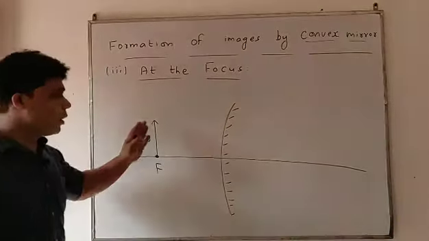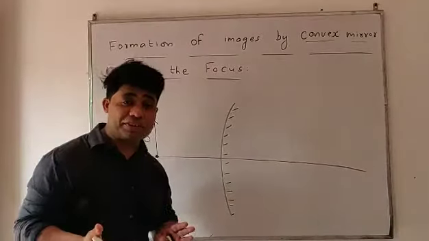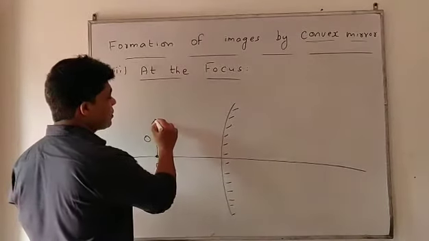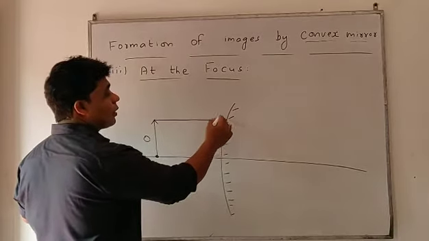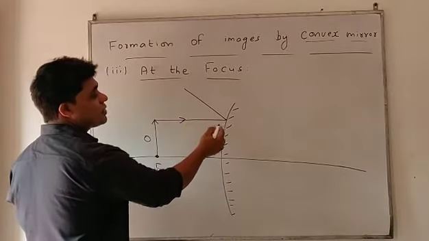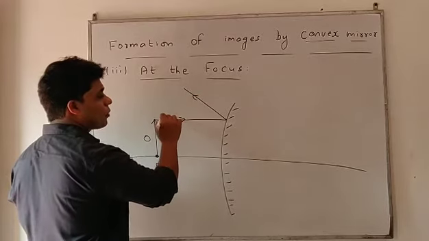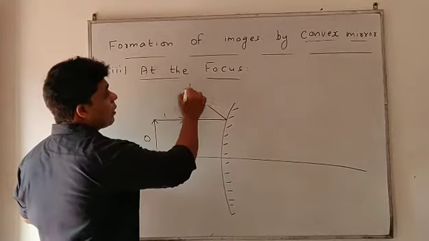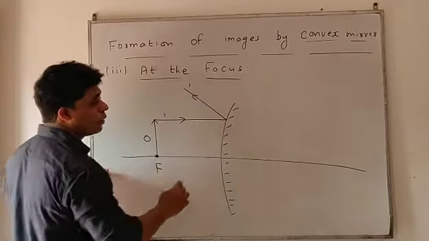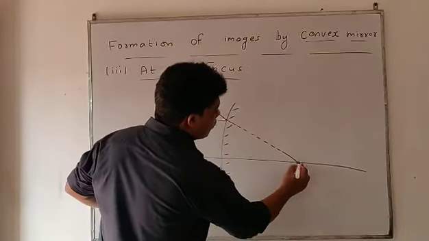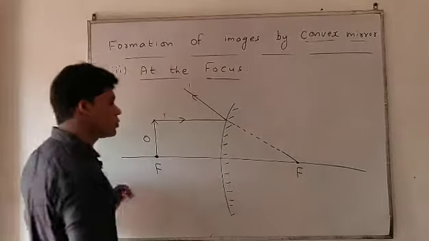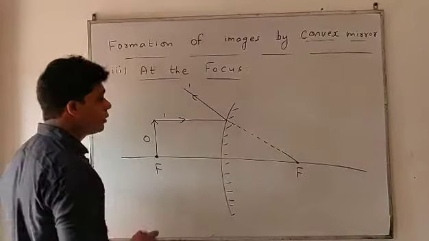We know every object releases light rays. It is incident on the mirror, and then it gets reflected. First incident ray and first reflected ray. When we extend it, it will meet the virtual principal focus behind the mirror.